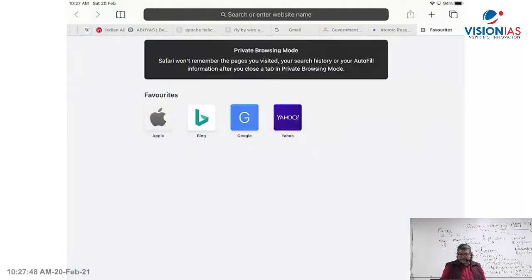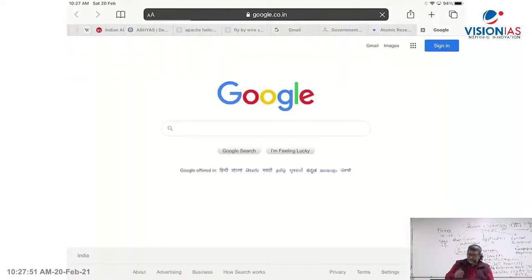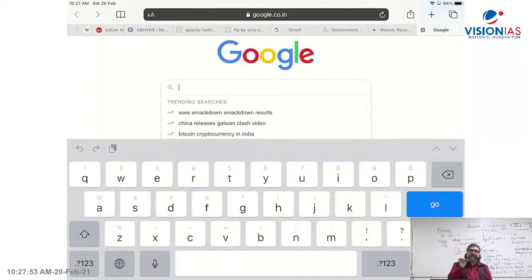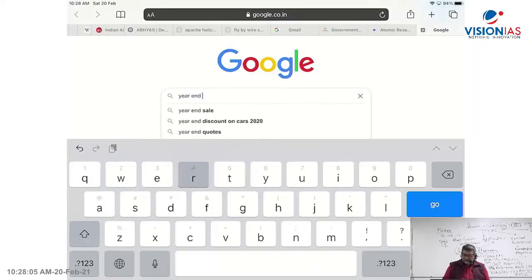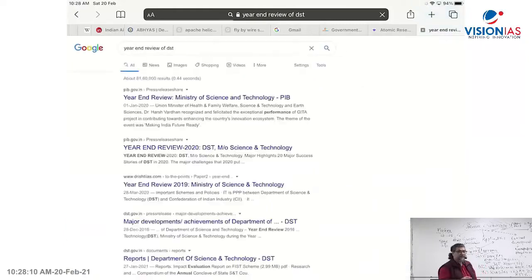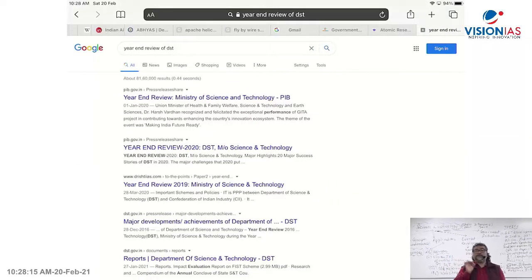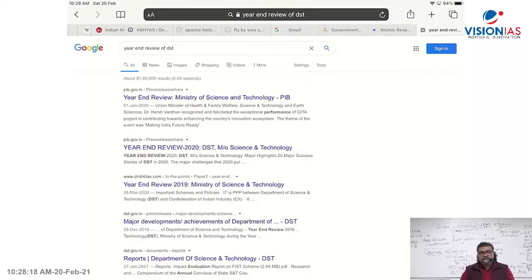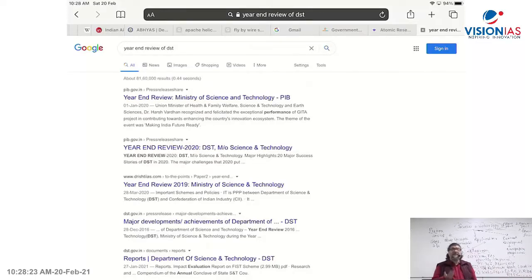Then as you know, the PIB. How do you use the PIB? For example, every year at the end of December, PIB, the Press Information Bureau, comes out with a year-end review. I'll just take you to one. Let's say the year-end review of the Department of Science and Technology, DST, the nodal department which deals with science and technology policies and programs. What are the achievements over the last 1 year? You'll find them on the PIB website.